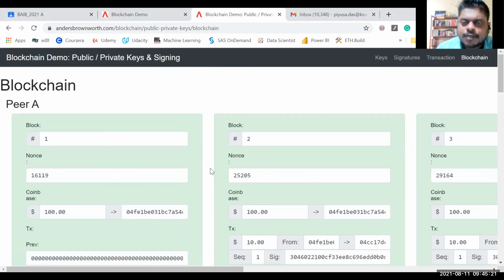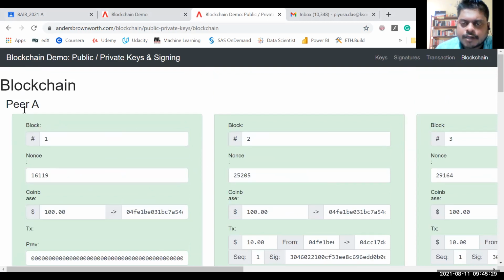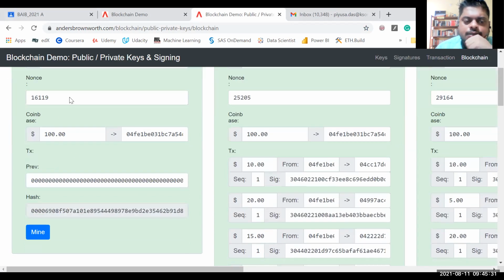So this is actually a blockchain, right? If I talk about a blockchain, let's say Bitcoin, this is the first block. Here A, this is one miner. This is the information he has. This is block A. So in the starting of the block, let's say Satoshi Nakamoto has got $100. $100 were created and given to his address.